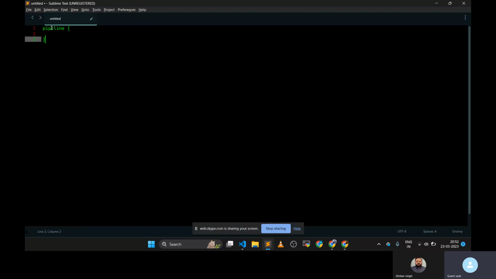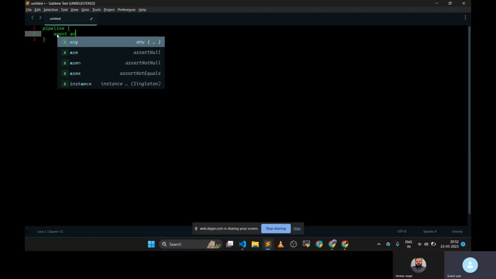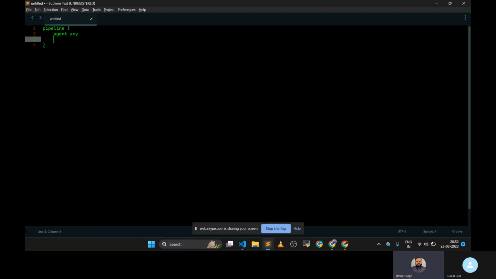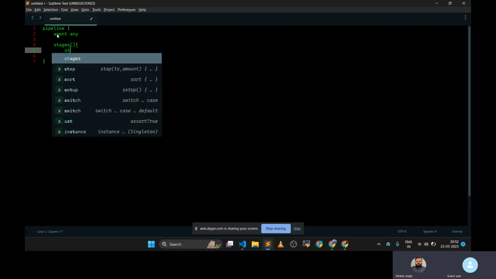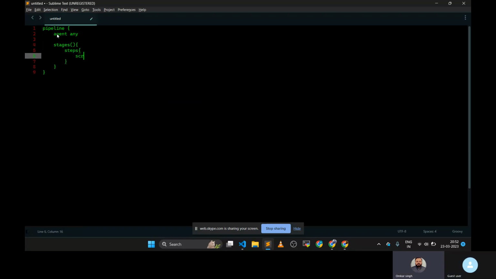Declarative starts with pipeline, and scripted starts with node, right. But there is a particular syntax in the declarative pipeline, and some particular blocks are available, like stages and steps. In the scripted pipeline, we can directly write only a node block and write all our code in Groovy. There is no restriction that we have to use some blocks.